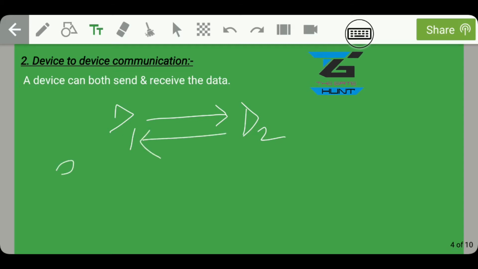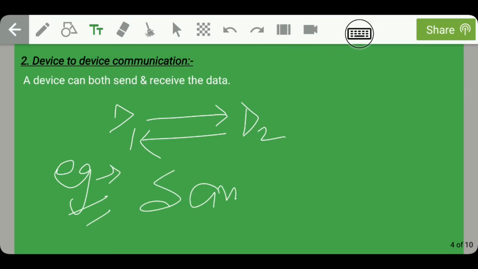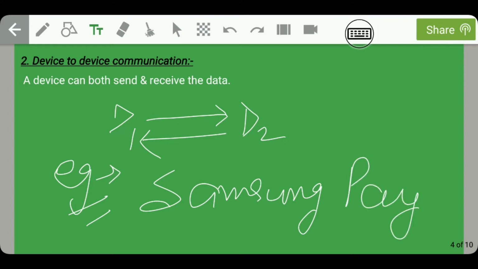A real-time example of this is Samsung Pay. In Samsung mobiles, we have this feature called Samsung Pay. Using this app, we can transfer money from one mobile device to another. So this is what device to device communication is. These are some real-time examples for device to tag and device to device communication.